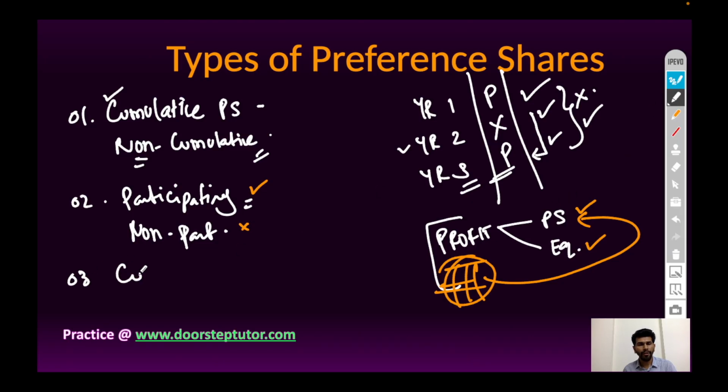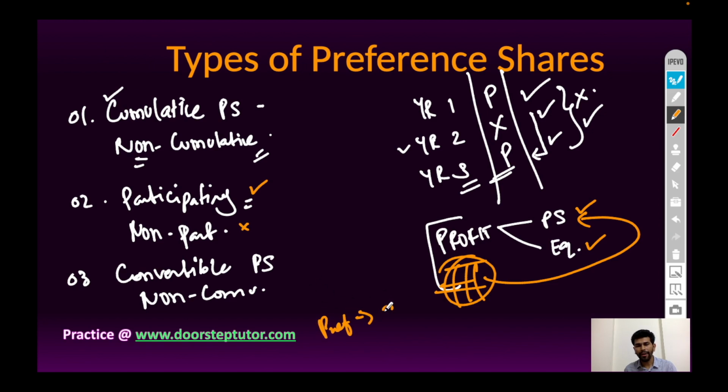Next, convertible preference shares and non-convertible preference shares. If preference shares get converted into equity shares after a certain period of time, they are called convertible preference shares. And if preference shares are not converted into equity shares after a certain period, they are called non-convertible preference shares.